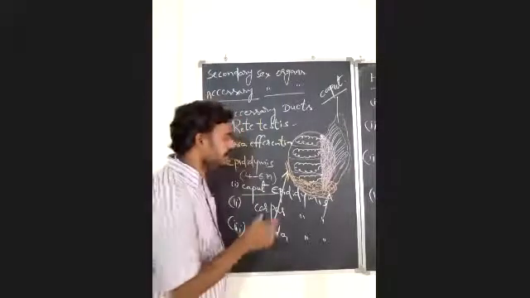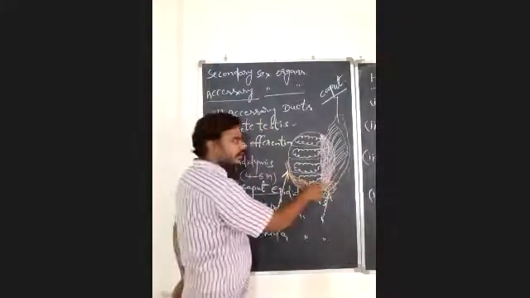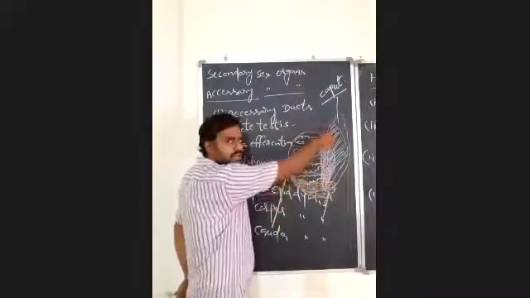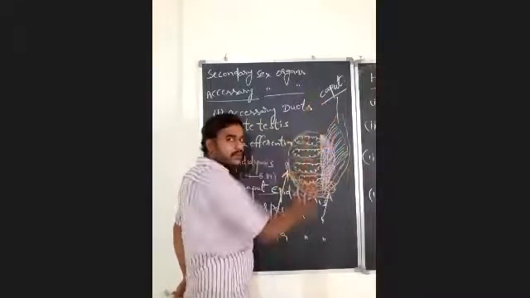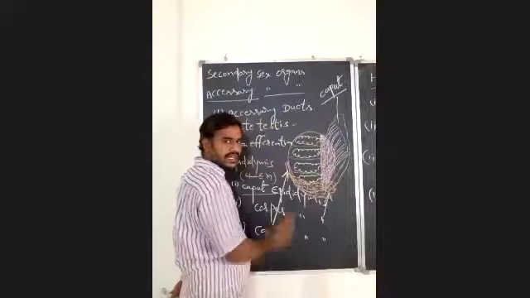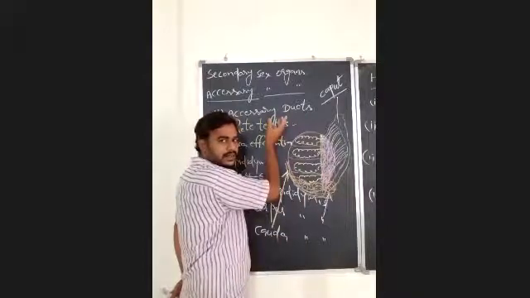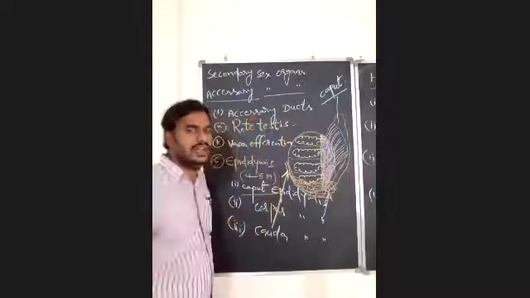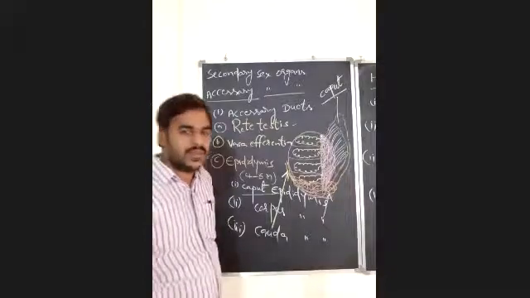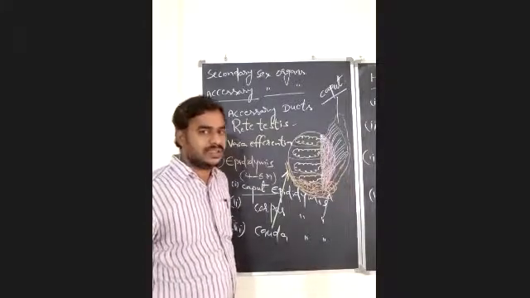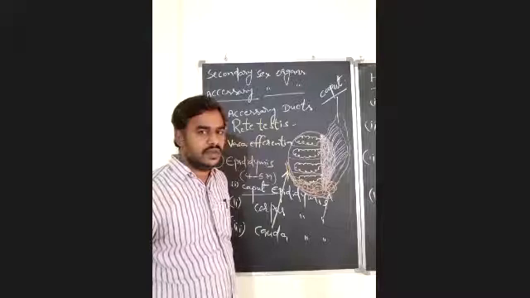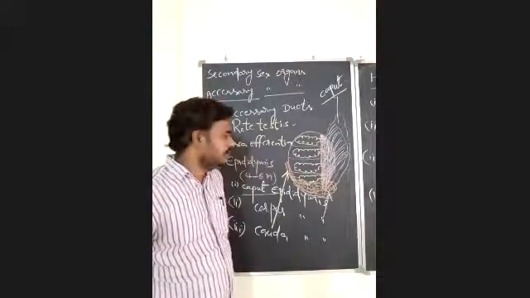So here, very important, just remember, while entering into the epididymis, the spermatozoa are immotile. While leaving that epididymis, the spermatozoa will become motile. What will happen in the epididymis? It gives the property of motility to the spermatozoa.